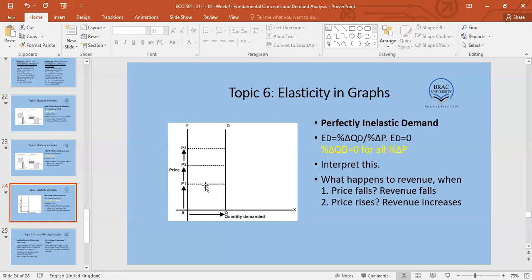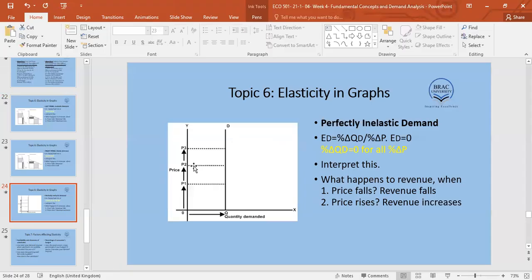So what do we have over here? As price is increasing, people are buying the same, so revenue is increasing. So as we move from P1 to P2, this is the increased revenue because it is not responding at all. It is totally inelastic demand.